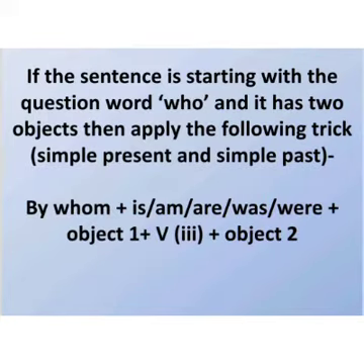Now, if the sentence is starting with the question word who, but it has two objects, again I am talking about simple present and simple past, then you will follow this formula. First put by whom, then helping verb, then first object, then verb third form, then second object.